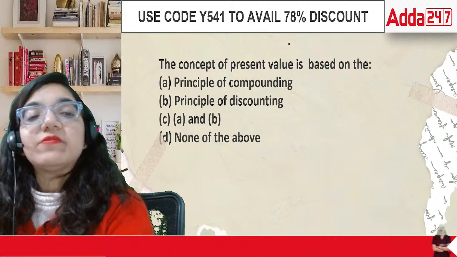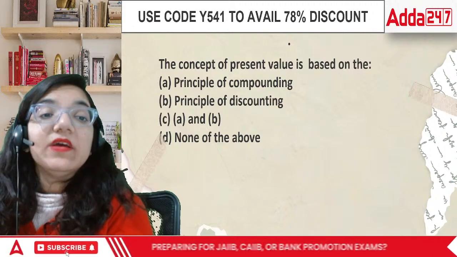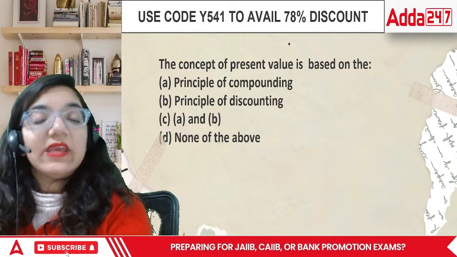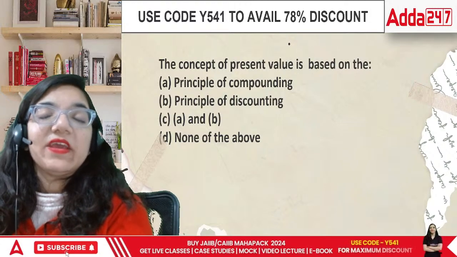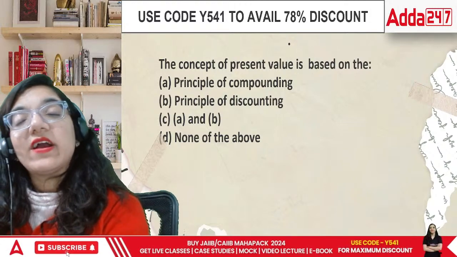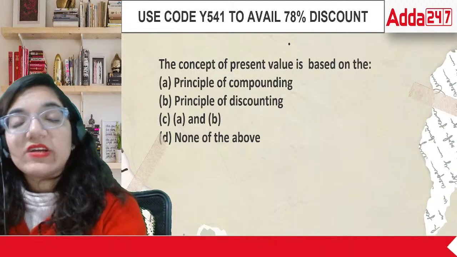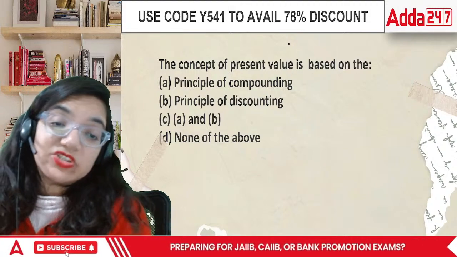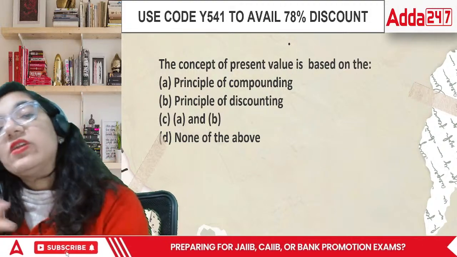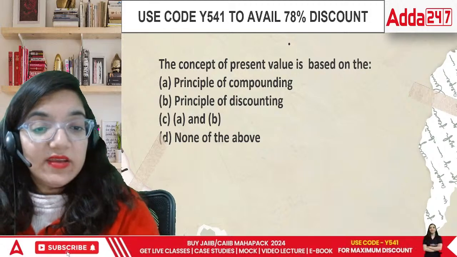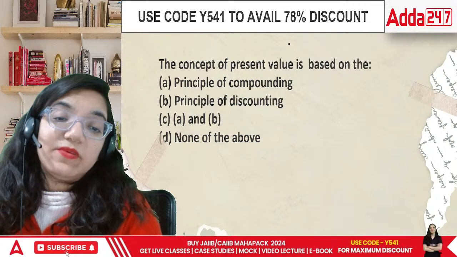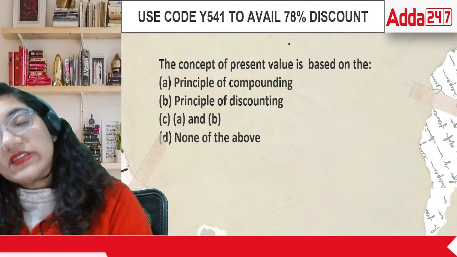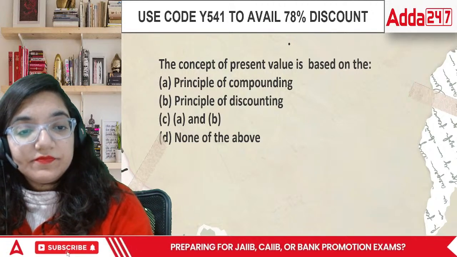Concept of present value is based on the principle of compounding, the principle of discounting, A and B, or none of the above. When we talk about the present value factor, it is because of only and only one thing, that is the principle of discounting. Compounding is moving forward. Okay? So basically compounding can be said to be moving forward and discounting means to come back.